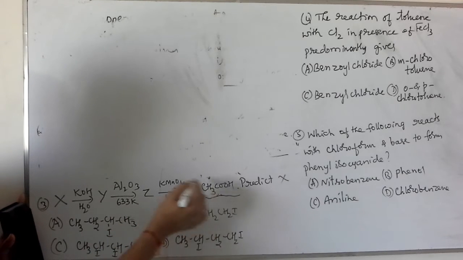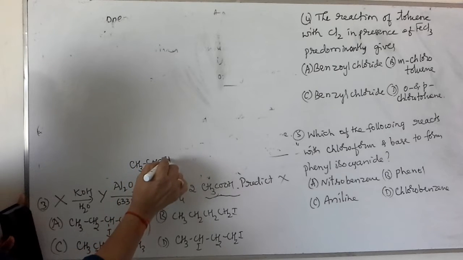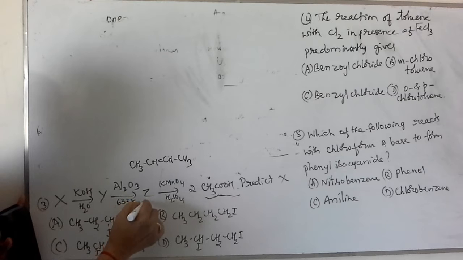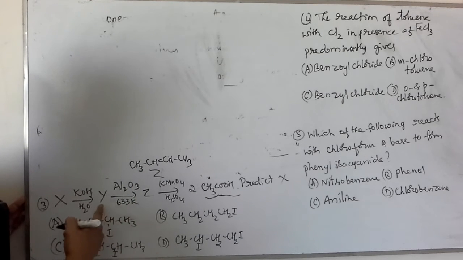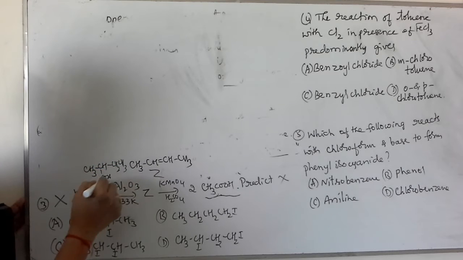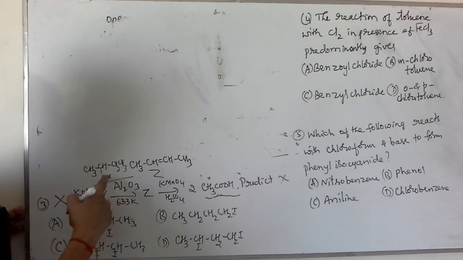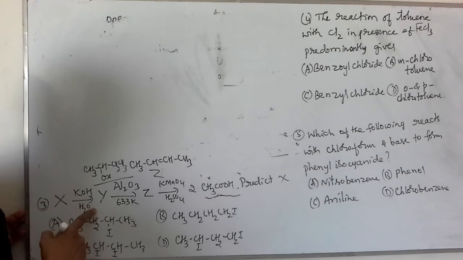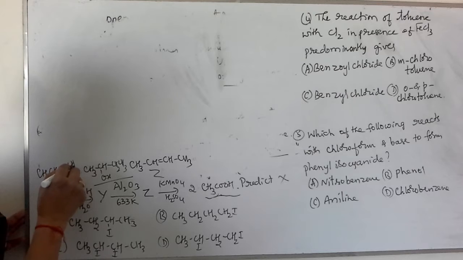So based on these two products, we can write the structure of this alkene as CH3, CH double bond CH, CH3. So Z is 2-butene. Therefore this must be CH3, CHOH, CH2, CH3. This Y should be 2-butanol. So to get Y as 2-butanol on hydrolysis with potassium hydroxide, it must be CH3, CHI, CH2, CH3.